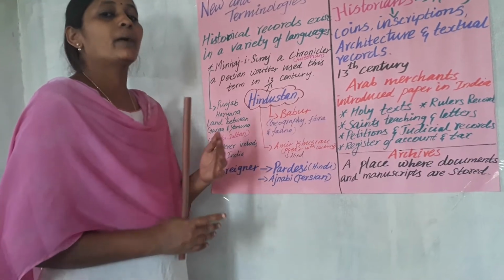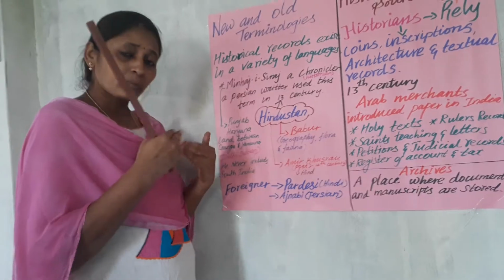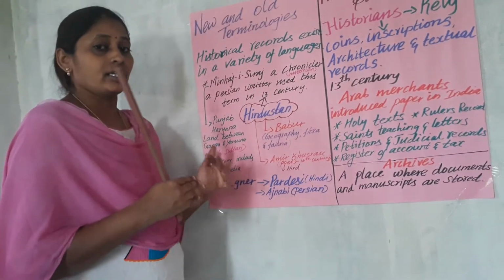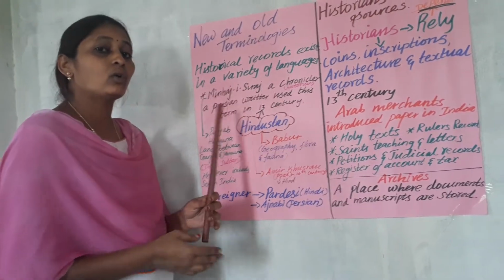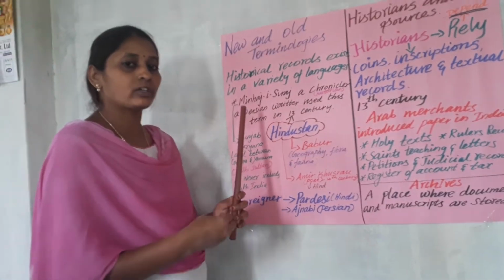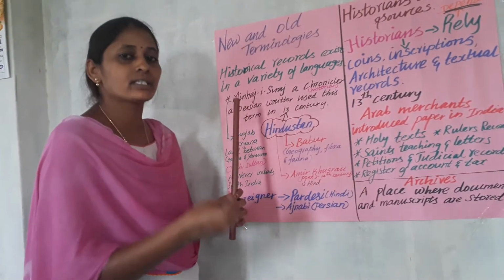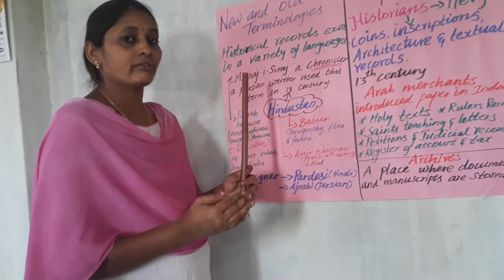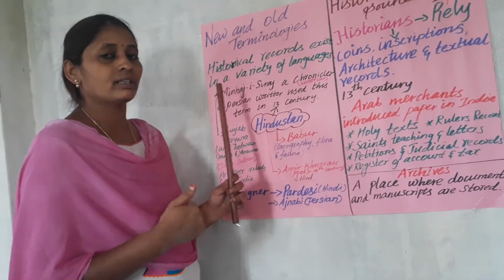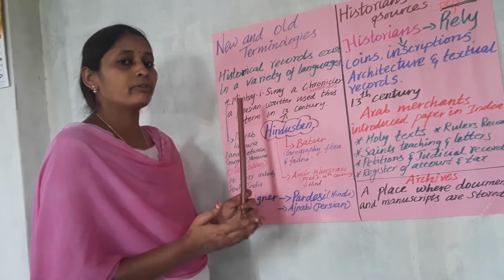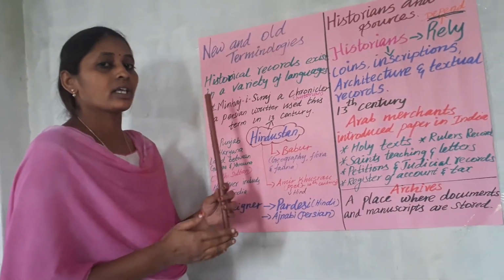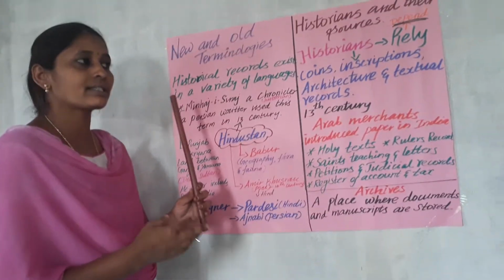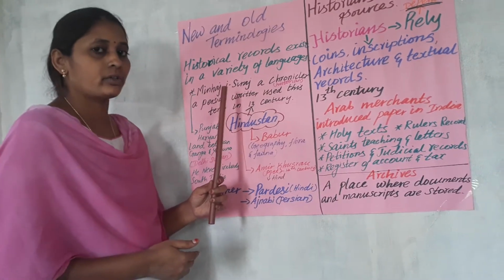And in Sanskrit, all the events and records, manuscripts and inscriptions were written. The Sanskrit was used before 750 CE; before 750 CE, Sanskrit played an important role.